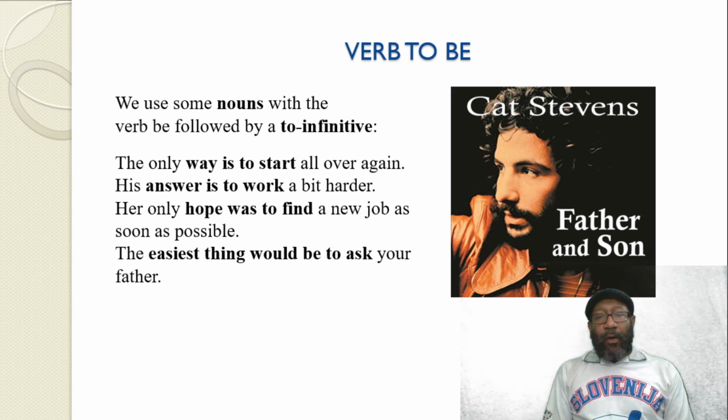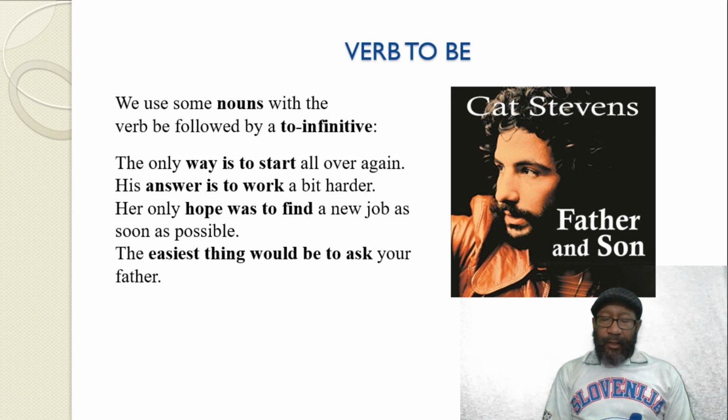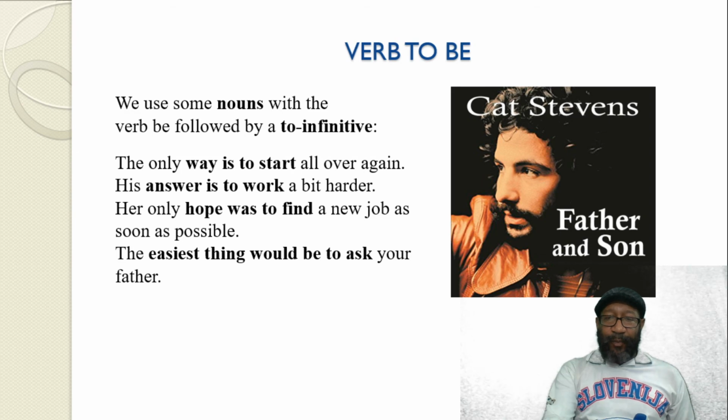So, would be is the conditional of the verb to be. Here we have a picture of Cat Stevens. Now he changed his name. He's Yusuf Islam. He's a singer, a folk singer, and the song named Father and Son, very beautiful song. It talks about the relationship between father and son. And they say here the easiest thing would be to ask your father. So ask the elders to get better information about the things you want.